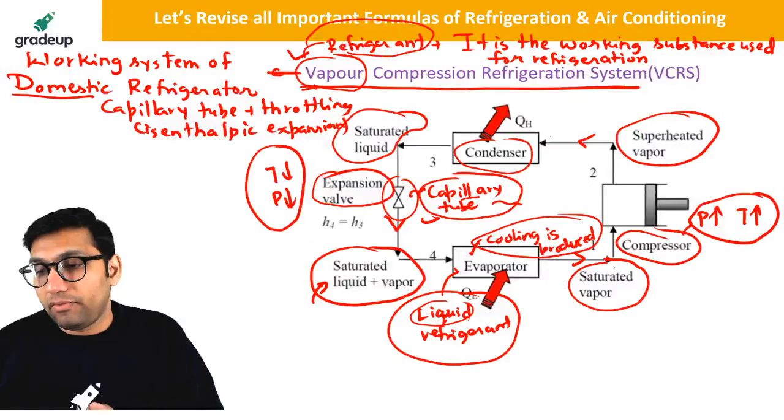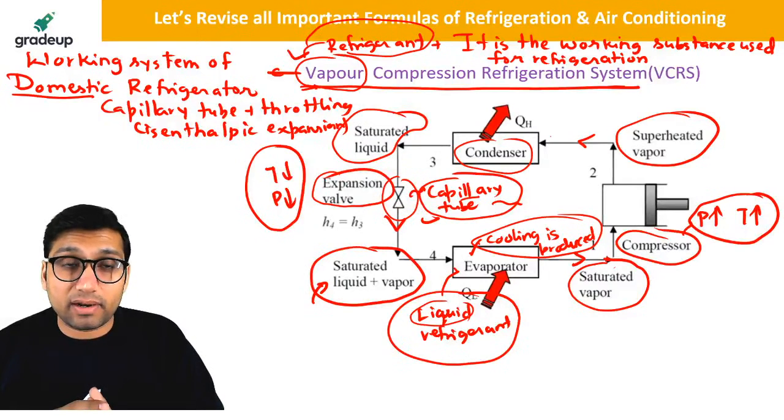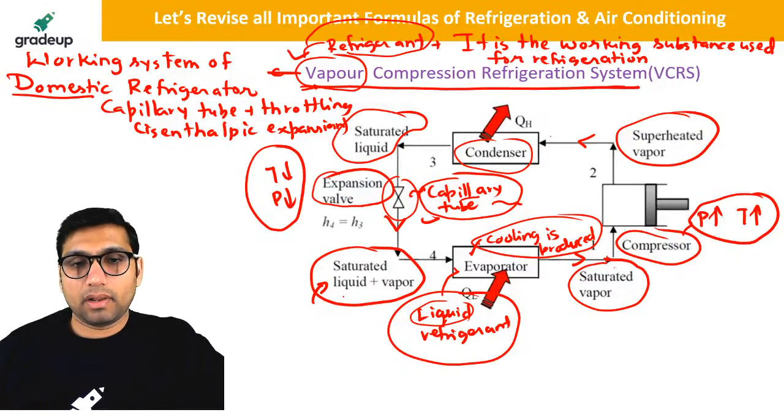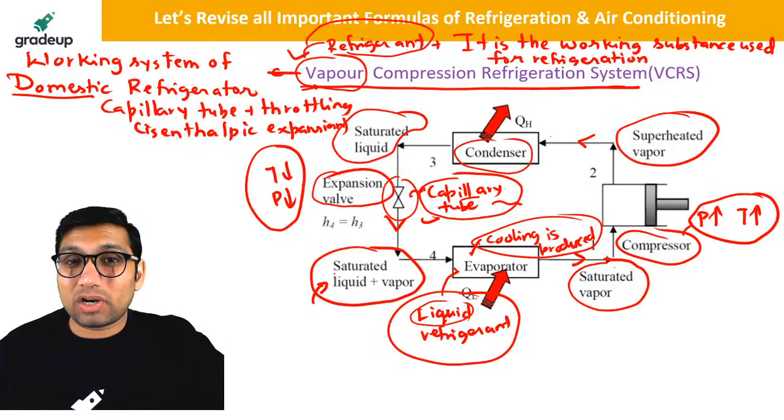Which refrigerant is used for the VCR cycle? In the VCR cycle we use different types of refrigerant, but in the case of a domestic refrigerator, we use R134 nowadays, but before that we were using R12. Why do we use R134? Because R134 is an eco-friendly refrigerant. It does not contain any chlorine atoms, so it cannot cause any ozone layer depletion problem.